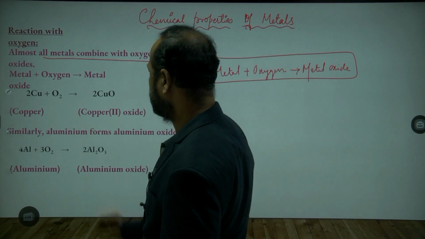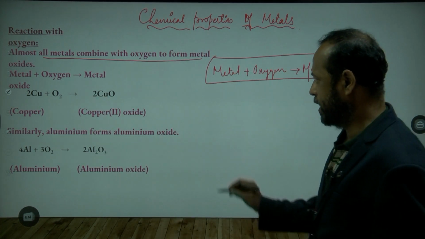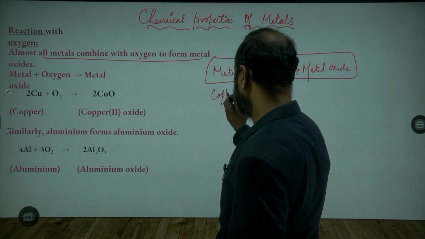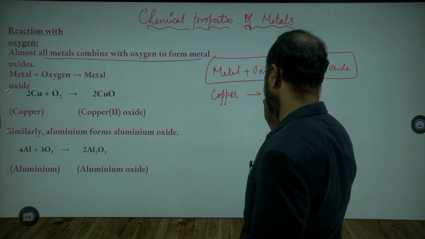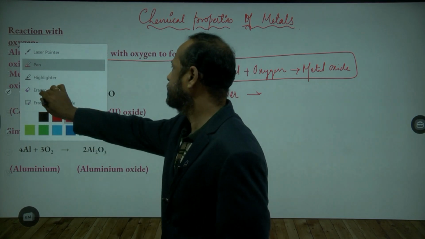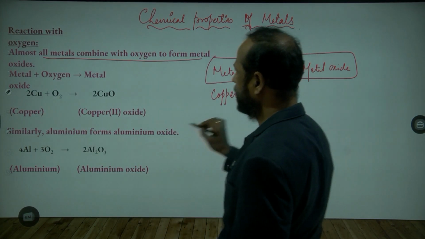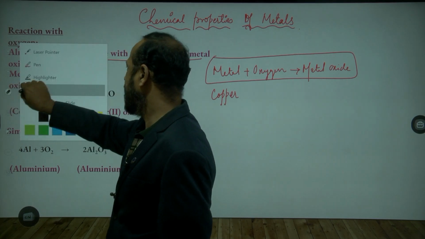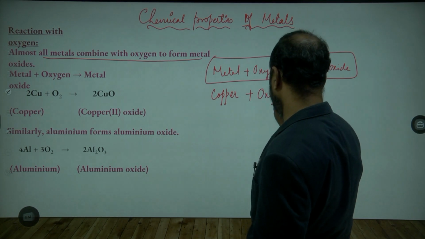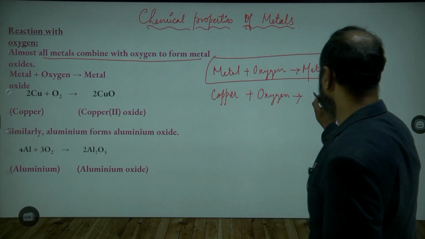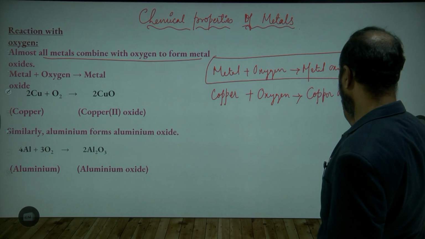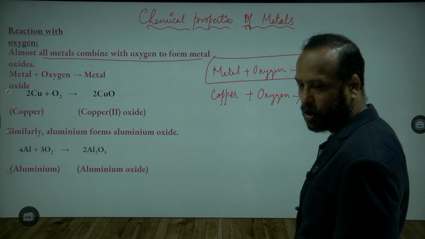Now for example, here you see the example of copper. I am taking the copper and I am heating the copper in the presence of oxygen. When I heat the copper in the presence of oxygen, it forms copper oxide. The metal is copper and its oxide, so copper oxide is forming here. Is this clear to you? Copper oxide.